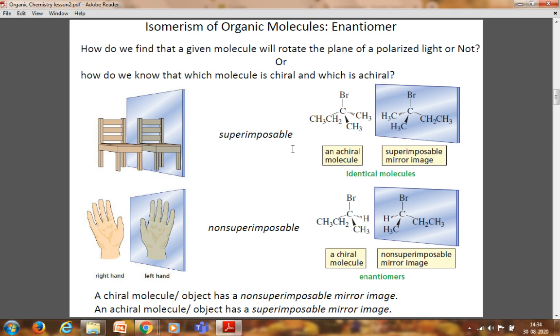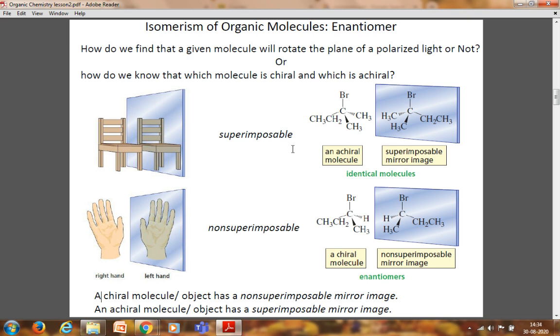Now we'll study enantiomers. What are enantiomers? Enantiomers are a pair of organic molecules which have the relationship of non-superimposable mirror images, and they will rotate the plane of polarized light in opposite directions with the same magnitude. How do we find out whether a compound will rotate the plane of polarized light or not? How do we know which molecule is chiral and which is achiral?